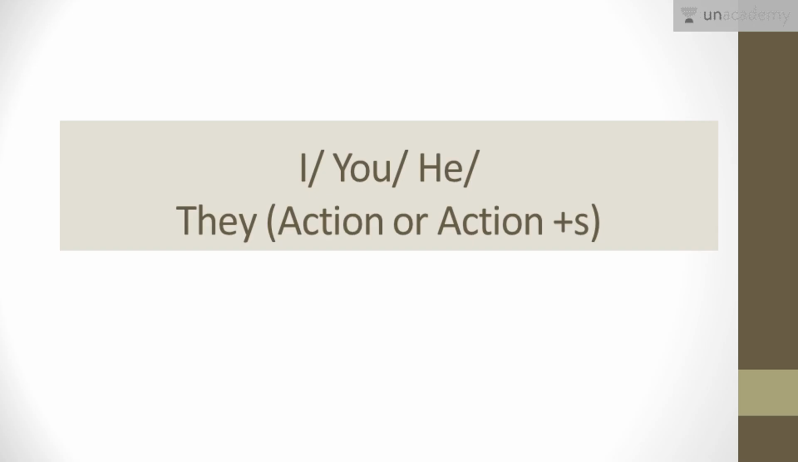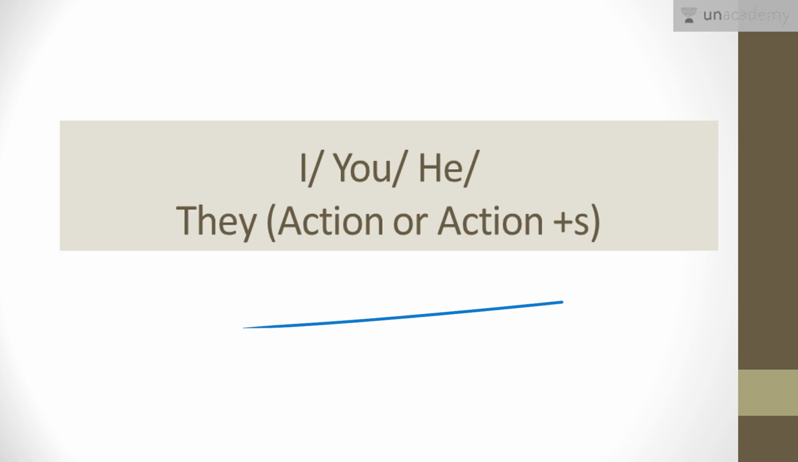Okay. So in this lecture, we are going to talk about one different type of sentence, that is I, you, he or they, action or action plus S. Now till now we have covered three types of sentences. I am action plus ing, I have action third form, I was action plus ing. Okay, so these are the conditions when I am doing something, when I have just done something, or when I was doing something in the past.